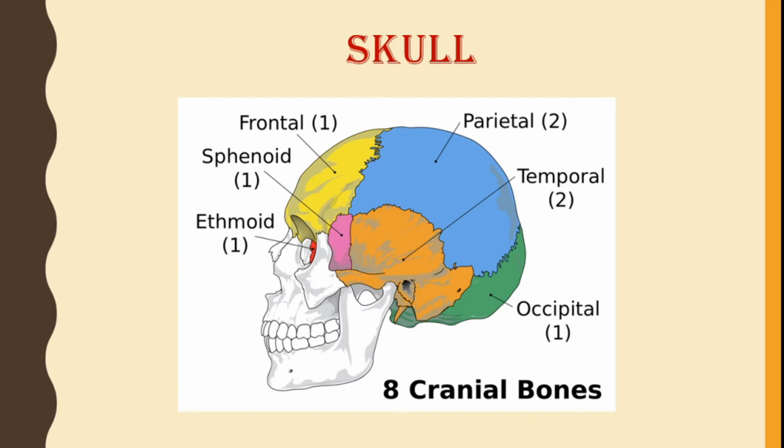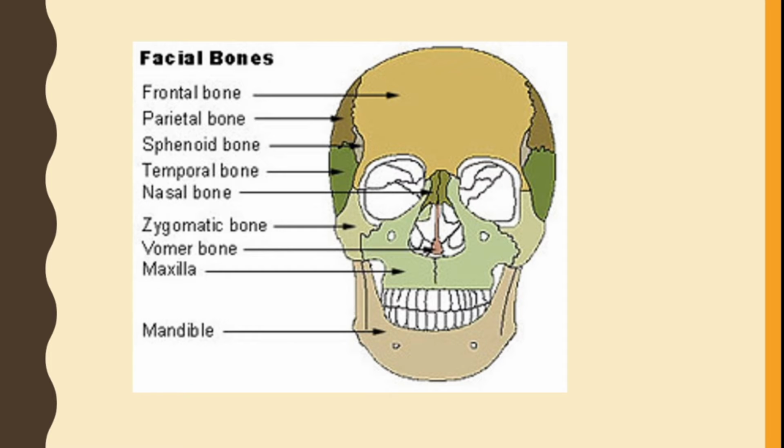The other part of skull forms the face, which contains a total of 14 bones. So these are the facial bones, 14 bones are present here. The upper and the lower jaw are also formed by these bones.